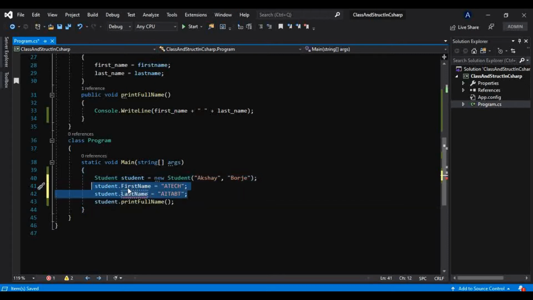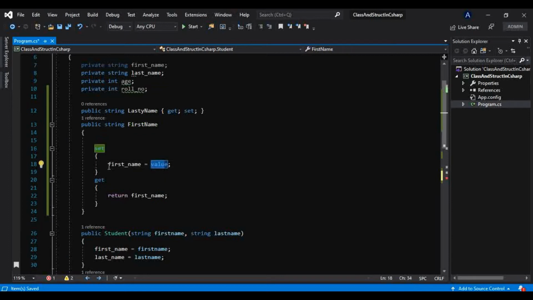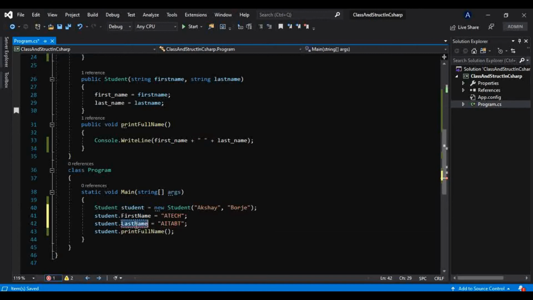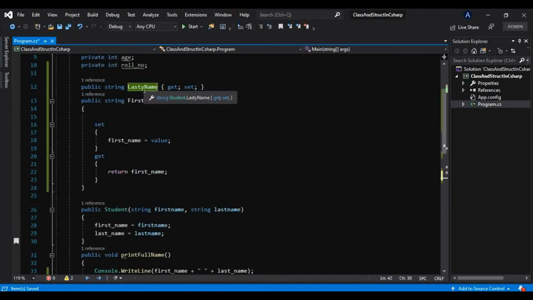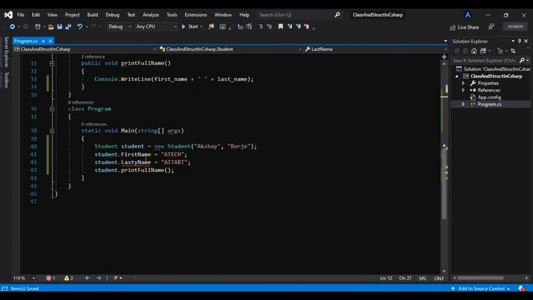You can keep those private fields inside the public property, and the public property will keep this value and store it into your private field. But the auto implemented property does that in an implicit fashion, so we don't need to worry about creating this much code. I defined the name wrongly here, so I have to make that LastName.